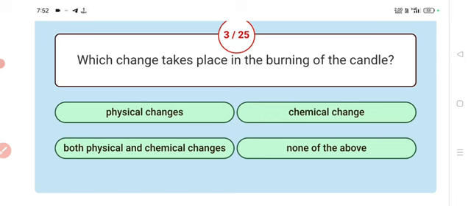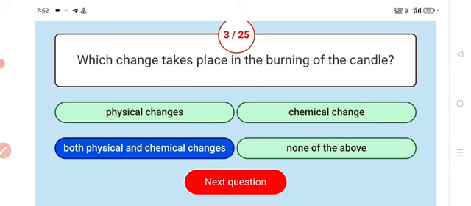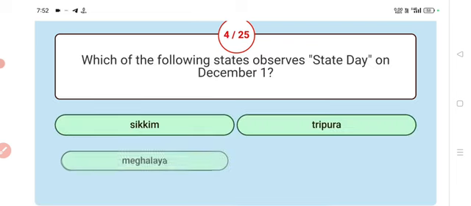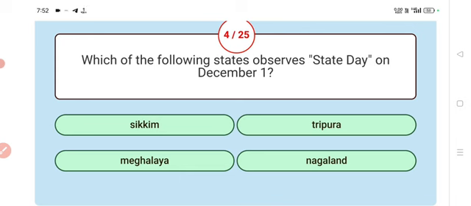Answer both physical and chemical changes. Next. Which of the following states observes State Day on December 1?